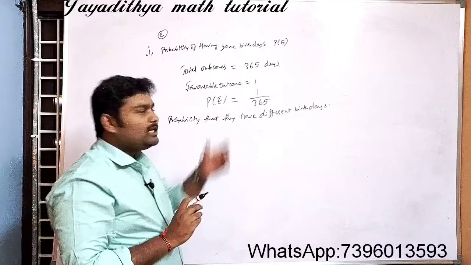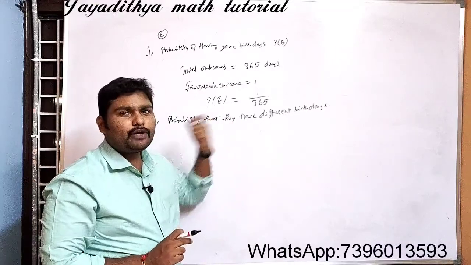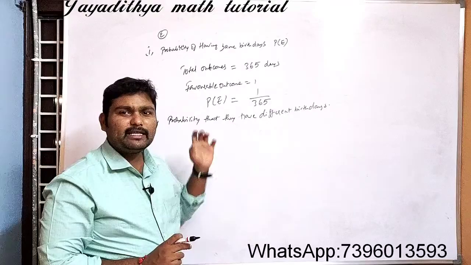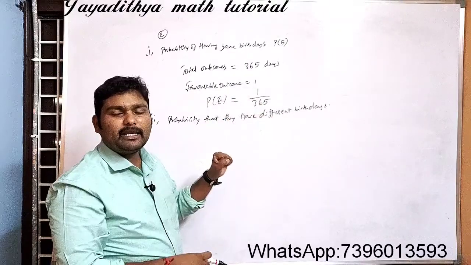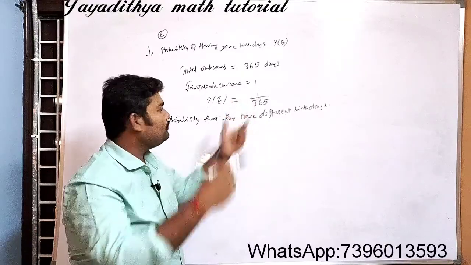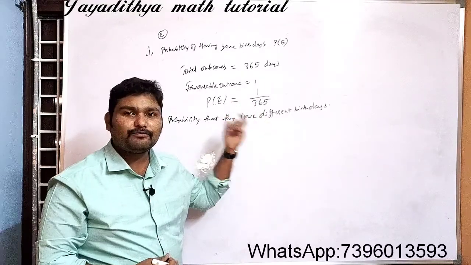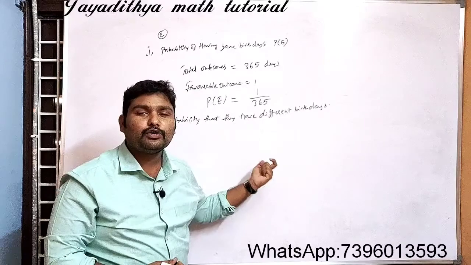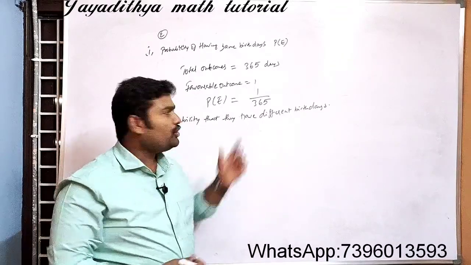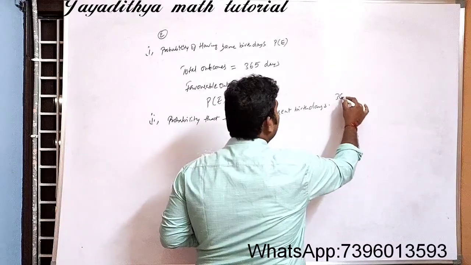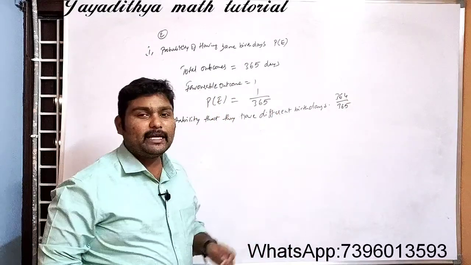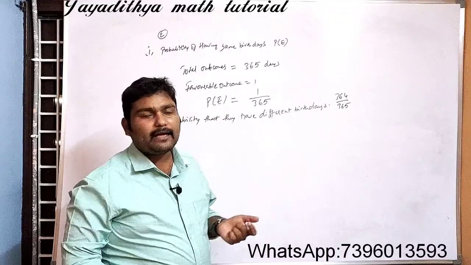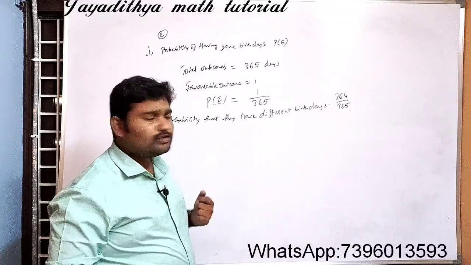Here you can simply use complementary also, or you can do it directly. The answer is very simple. From 365 days, take out January 1st. How many days will be remaining? 364 days. So here the favorable days are 364 out of a total of 365. So you can directly write the answer 364 by 365. The answer is that only. But by using complementary events, how can you solve this one?